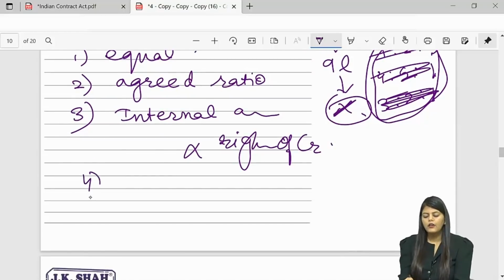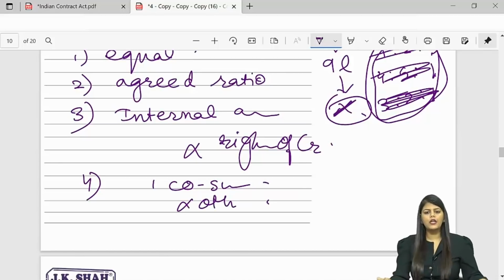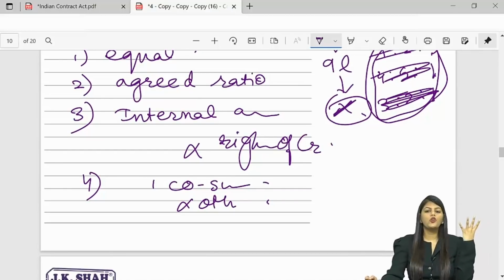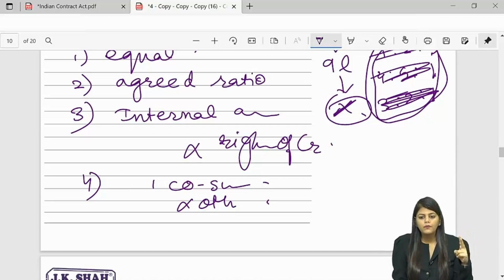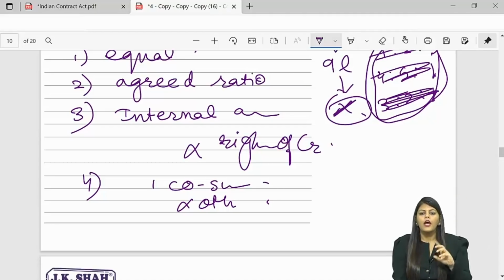And lastly, this we have already discussed: if one co-surety is discharged, other co-sureties are definitely not discharged. So on contribution of co-sureties, they can ask you a 4 marks question. Nothing is given, so equal, or whatever agreed ratio. Internally, if you keep changing, it will not matter, so it will not affect the rights of the creditor. And if one co-surety is discharged, other co-sureties are not discharged.